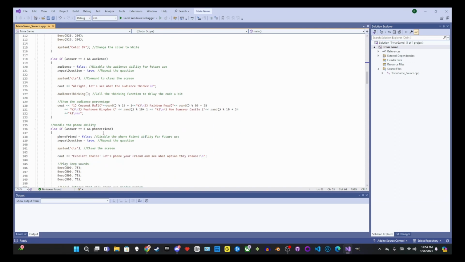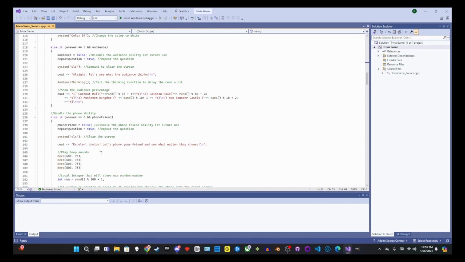Otherwise, you can phone a friend if you hit 6 and that bool is true. It'll set the bool to false, repeat question to true, screen clear, and then it'll say, excellent choice, let's phone a friend and see what option they choose.